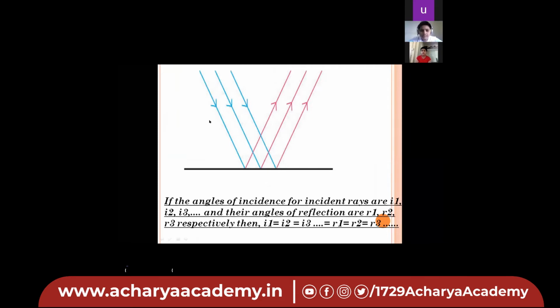So now if we consider these incident rays as I1, I2, I3, and these reflected rays as R1, R2, R3, then they all will be same, no? Because what does the first law say? The angle of reflection is equal to the angle of incidence.